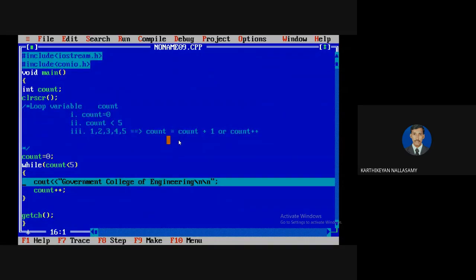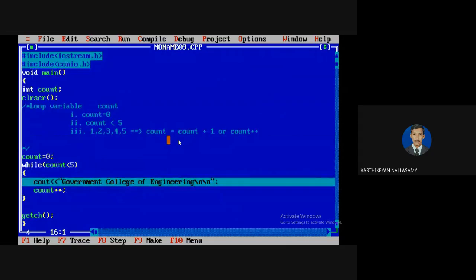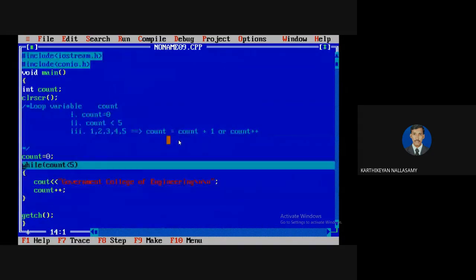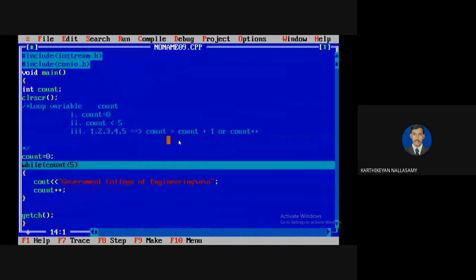2 less than 5, condition is true. The statements are executed. Then count equal to 3. Count condition true. So a loop statement will execute. Action will be taken. Count equal to 4. Again the condition is true. The loop statement will execute. Then count equal to 5. The condition false. Condition false means the control goes to the next line of the looping statement. Here the next line of the looping statement is getch. It goes to the getch and works.